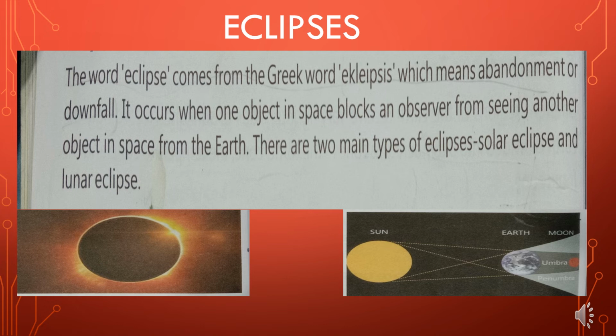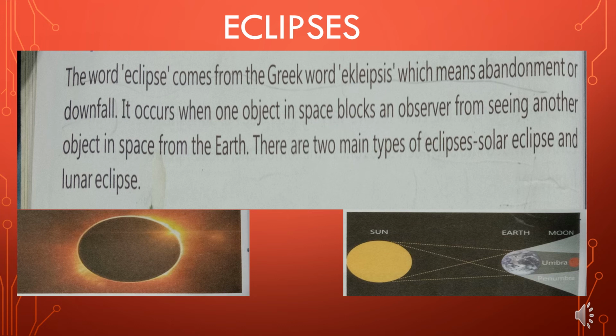An eclipse takes place when one heavenly body such as the moon or a planet moves into the shadow of another heavenly body. For example, during a solar eclipse, the moon comes between earth and the sun, and the moon blocks the sun for a time so that people on earth cannot see it.